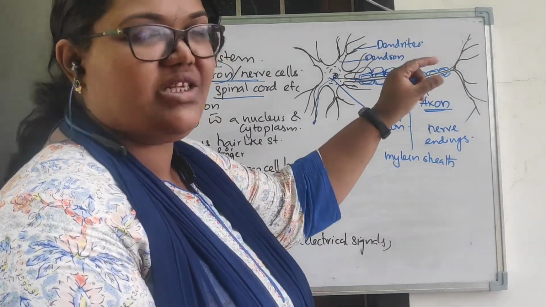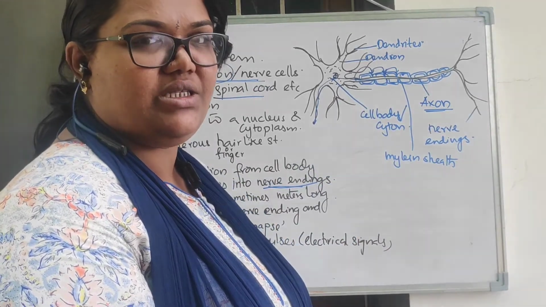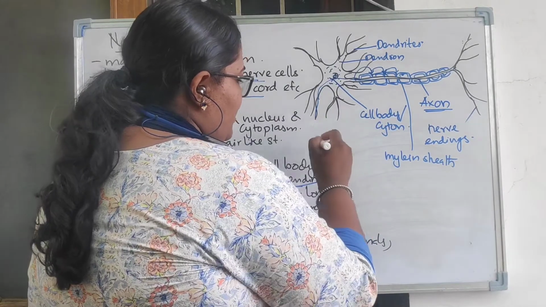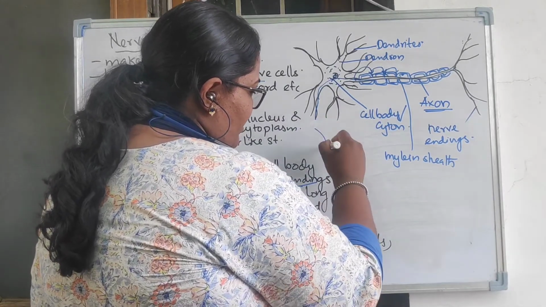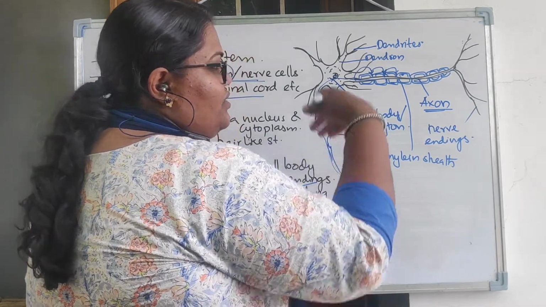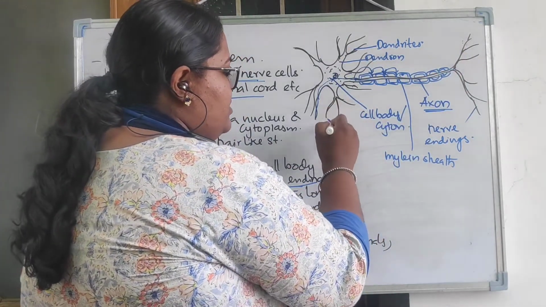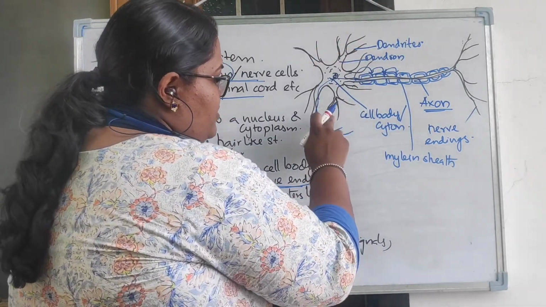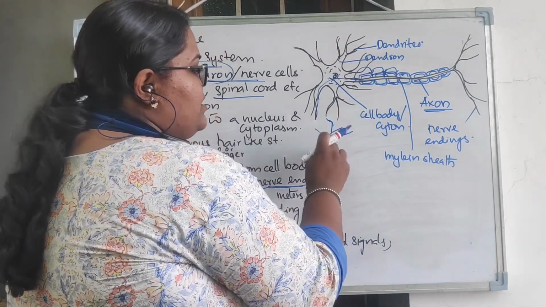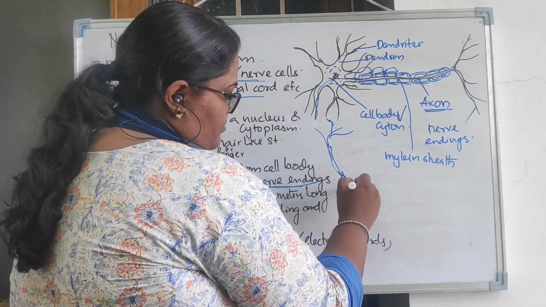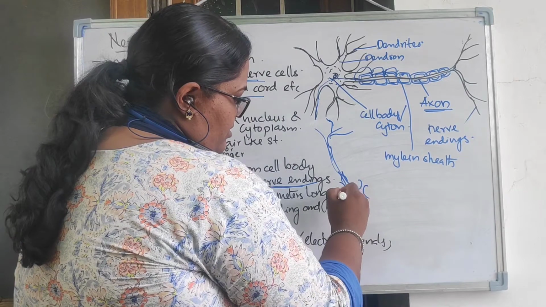Now the axon will again branch into finer branches. That is called the nerve ending. Now one more thing: here you can see the axon, which we already explained, will end into so many fine branches called the nerve endings. These nerve endings are near the dendrite of another neuron; there will be another neuron whose dendrite will start from here.